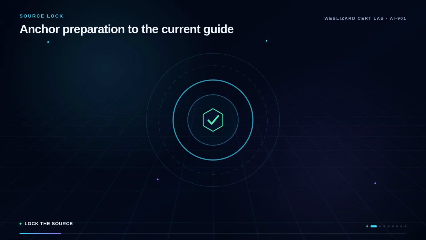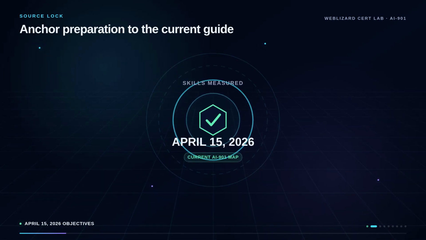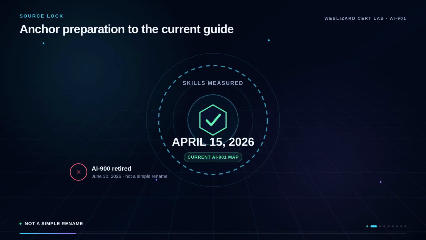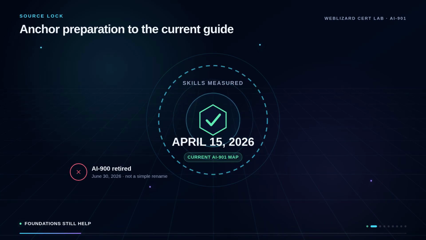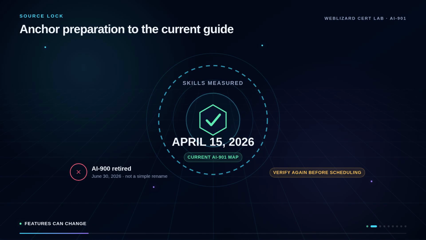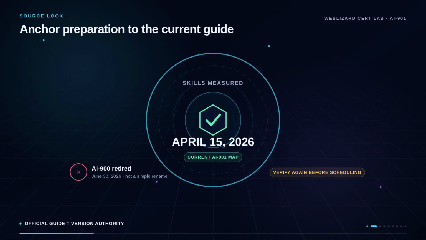First, lock the source. This orientation targets the English skills measured as of April 15th, 2026. AI-900 retired on June 30th, 2026, and AI-901 is not simply the old exam with a new number. Some foundational concepts remain useful, but the current guide makes implementation with Microsoft Foundry the larger domain. Because objectives and commonly used features can change, verify the official AI-901 study guide again before scheduling. Do not rely on an old course title, search result, or practice score as your version authority.